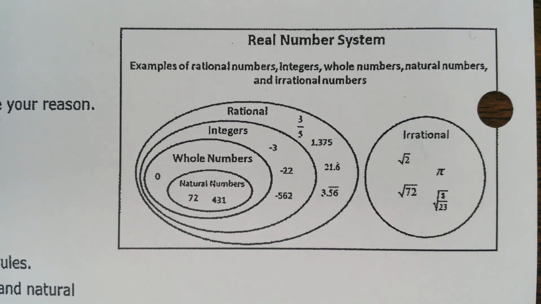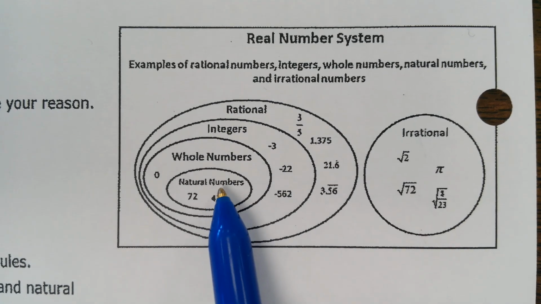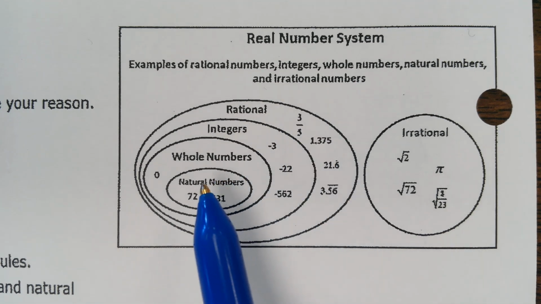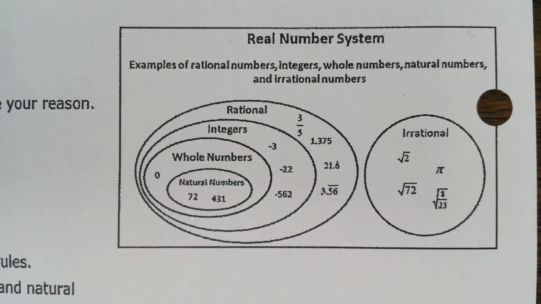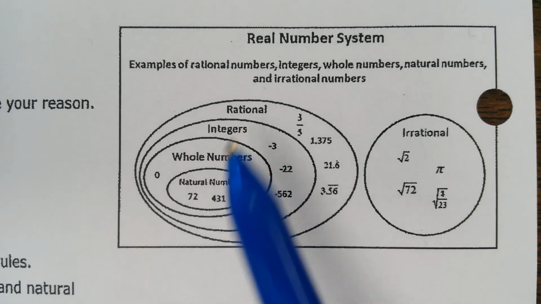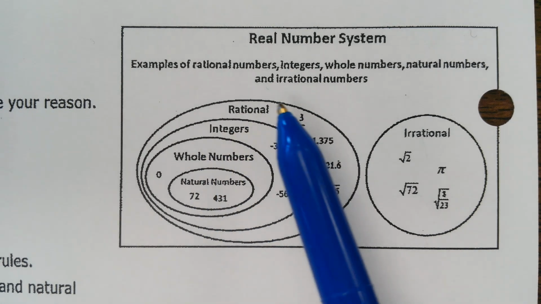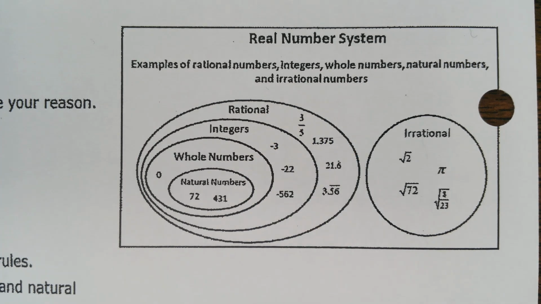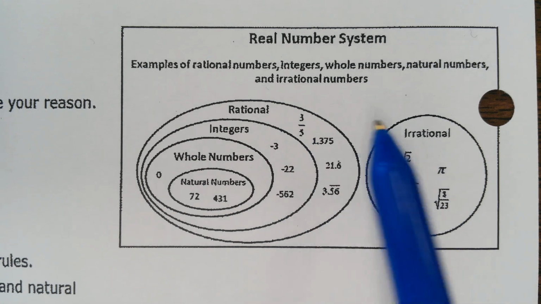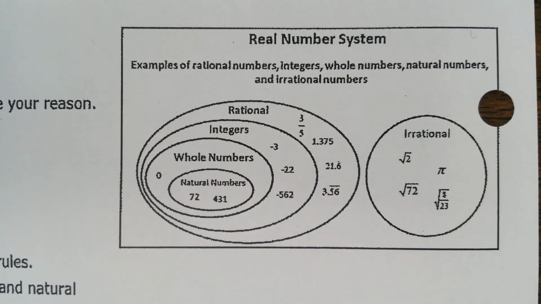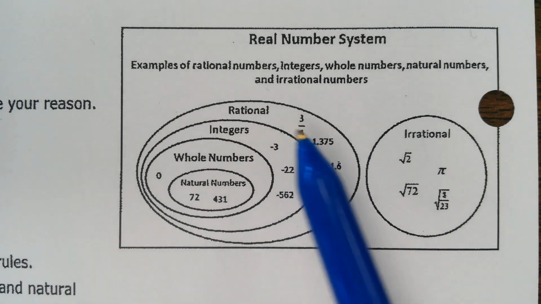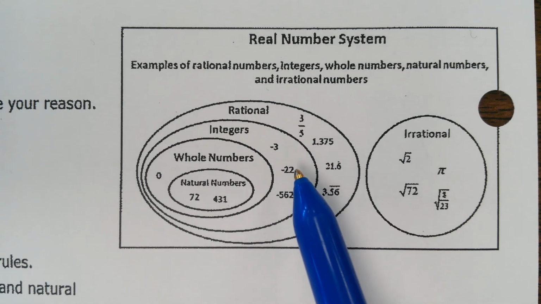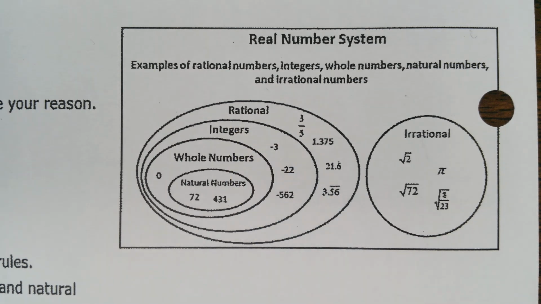It really helps. So you see how there are circles within the circle? That means natural numbers are part of whole numbers. That means whole numbers are part of integers. And for example, these rational numbers are not integers because they're outside of that circle. Right? And everything is under the real number system. So for example, is negative 22 a whole number? No. Is that an integer? Yes, because it's inside this integer circle.